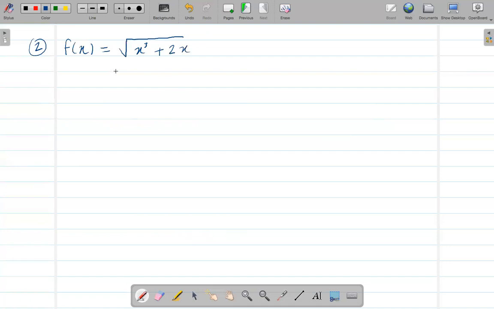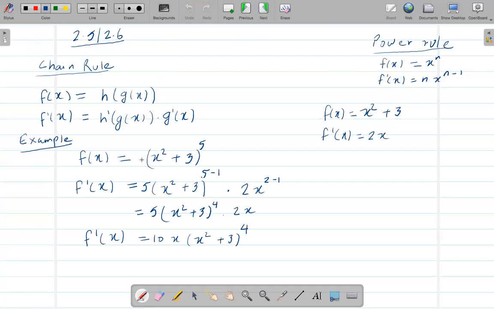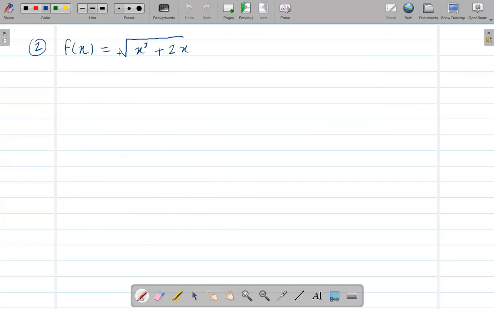With these kinds of functions, it's again similar to this, but what we have here is a square root. What we can do with the square root is change it to (x to the power 3 plus 2x) to the power 1/2, right? And after this, now I can take the derivative.